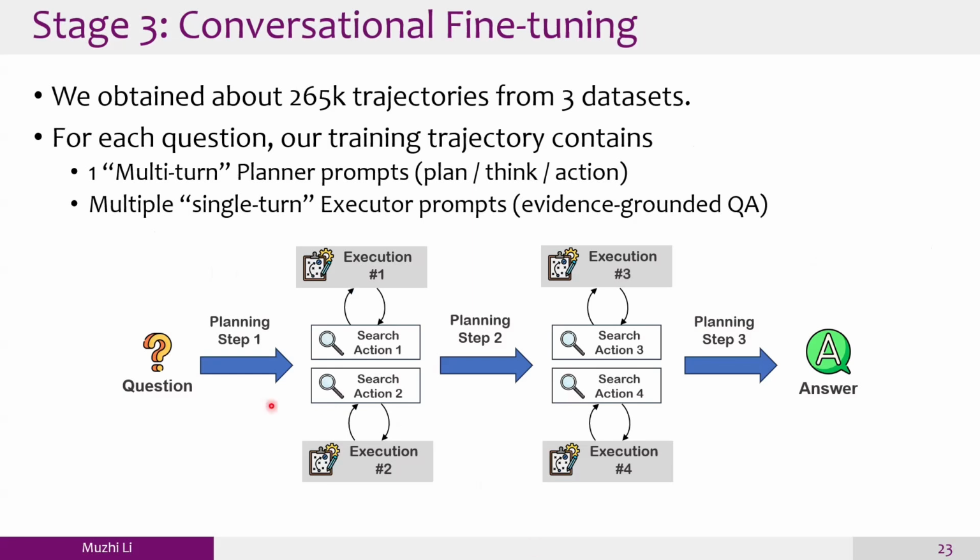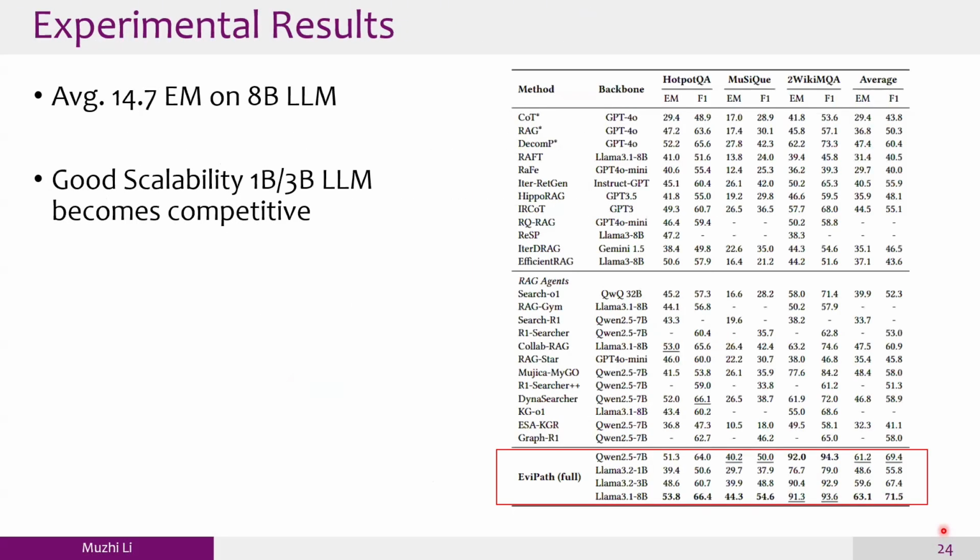For each question, our training trajectory contains one multi-turn planner prompt and multiple single-turn executor prompts to teach the LM to conduct evidence-grounded question answering. With this dataset, we can simply train the large language model with supervised fine-tuning, and this process can equip the large language model with required agentic behaviors.